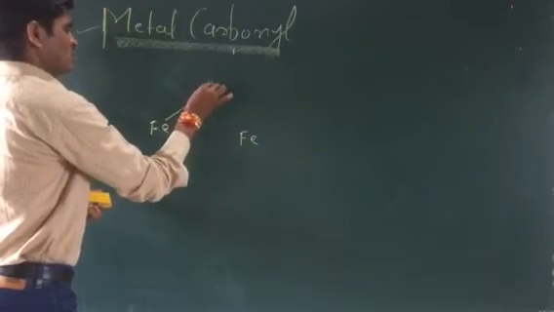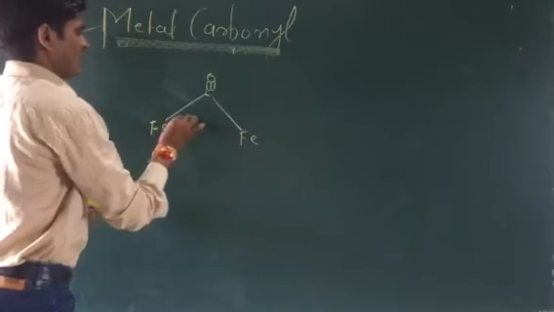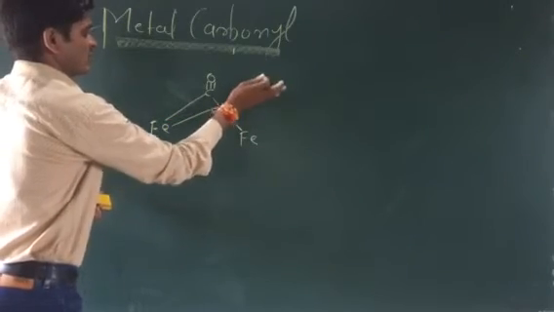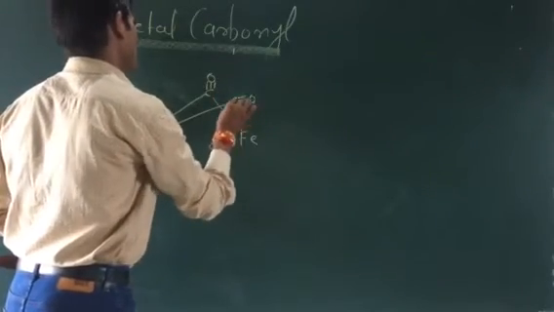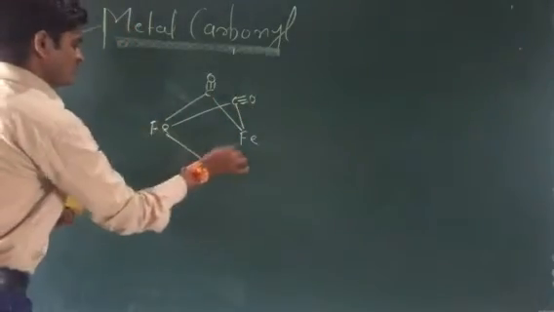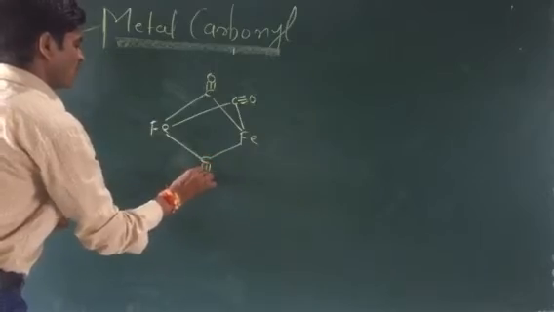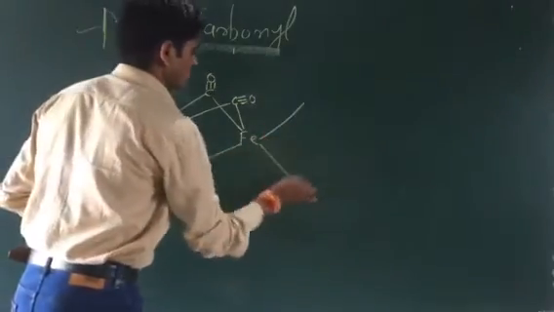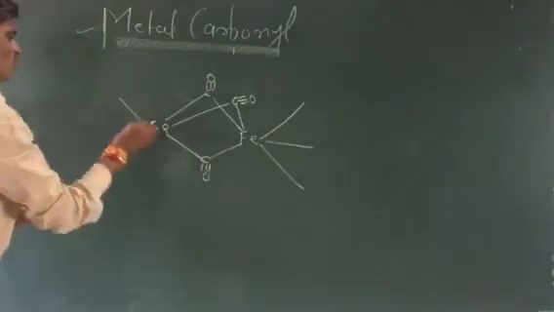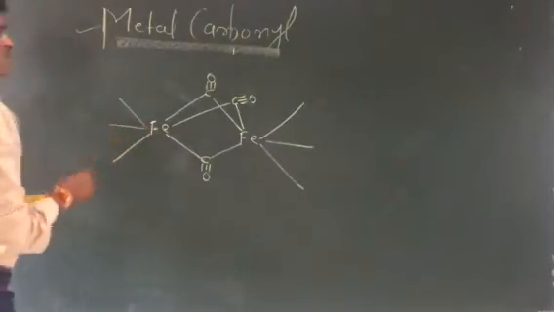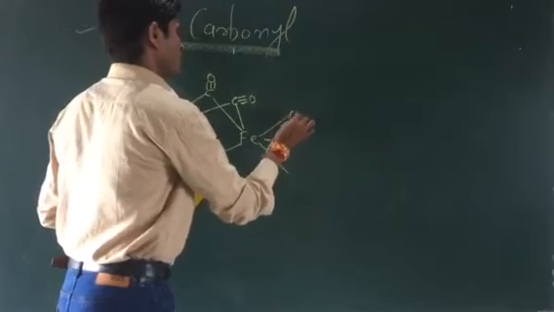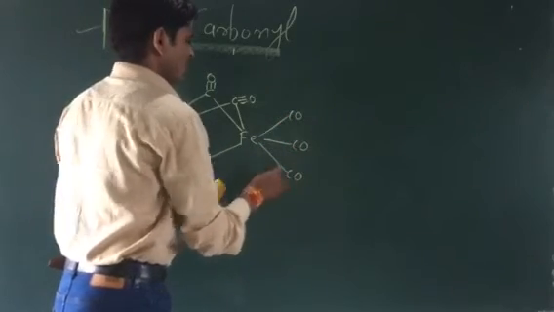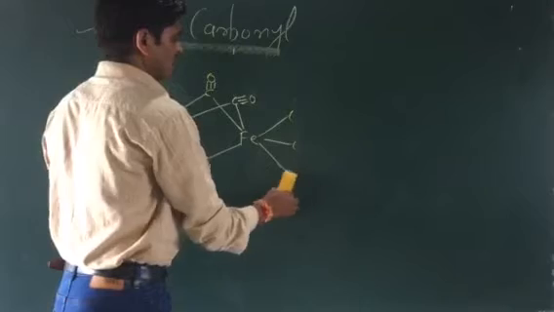I am writing CO as a ligand. They are directly attached to the metal as a complex. You can draw C triple bond O, directly attached to the central metal. Here it is shown as a bridge ligand: 1, 2, 3. So here 1, 2 and 3. That is how we explain this; these are the side ligands.